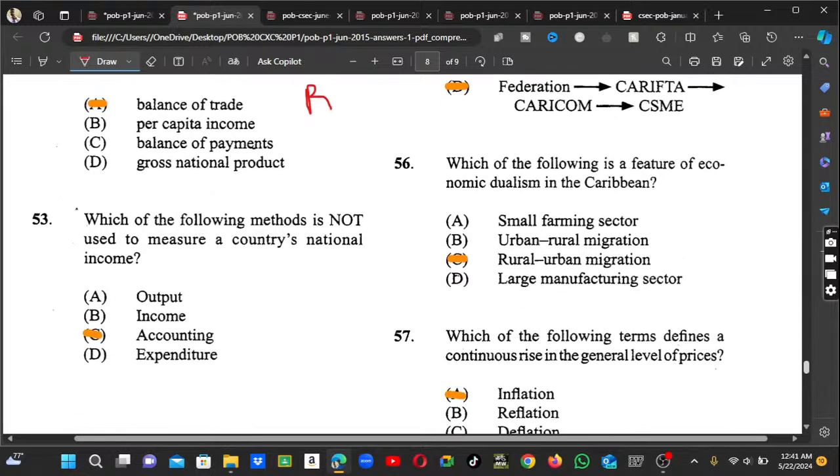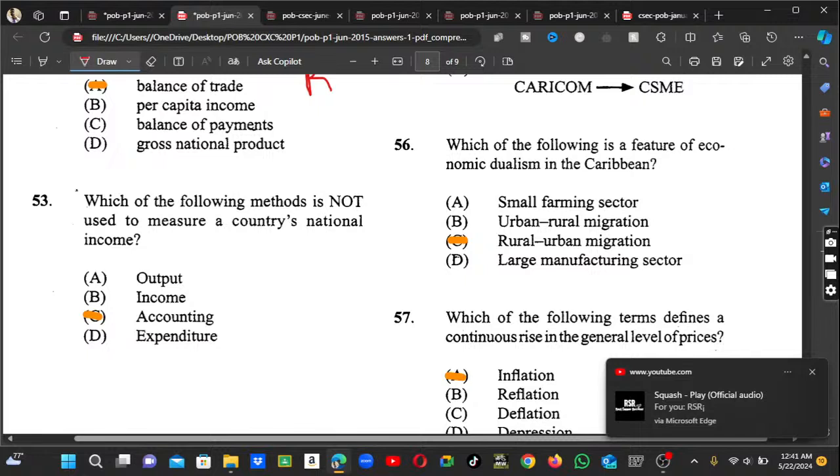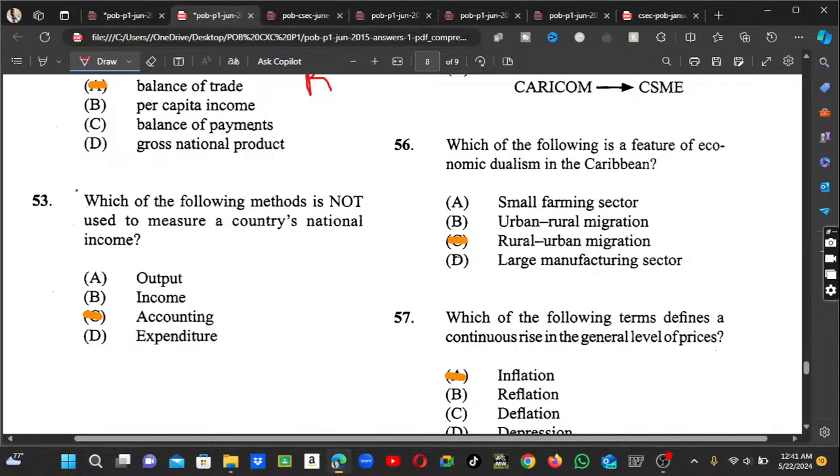Alright, good. Number 53 says, which of the following methods is not used to measure a country's national income? Well, this one says not. So we know that accounting is not used to measure national income, but output is used, income is used, and expenditure is used. So we know about the spending, the revenue, and the output, resources and all of that. What accounting is not.